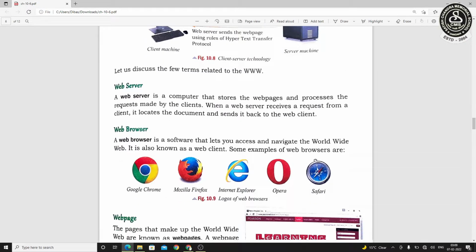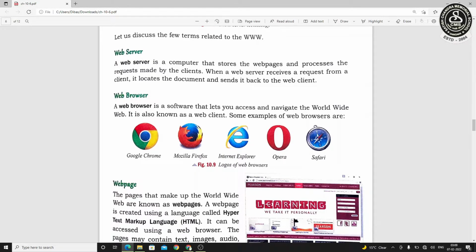So some terms which are related to www we are going to learn. First, web server. As I told, a web server is a computer which stores some web pages. A collection of web pages is there in the web server. Web browser. Web browsers are software where we can write our queries, we can search for our information, we can send our requests to the web server. These are Google Chrome, Mozilla Firefox, Internet Explorer, Opera and so on. We use them for surfing the internet.